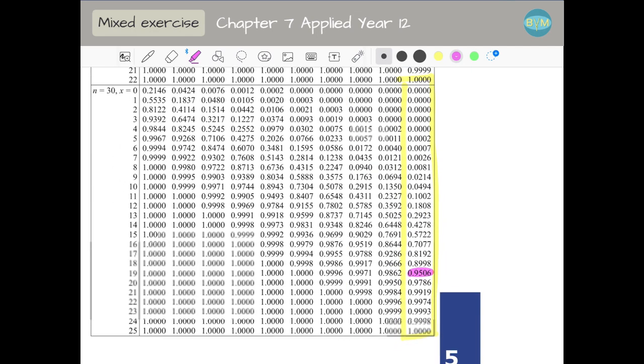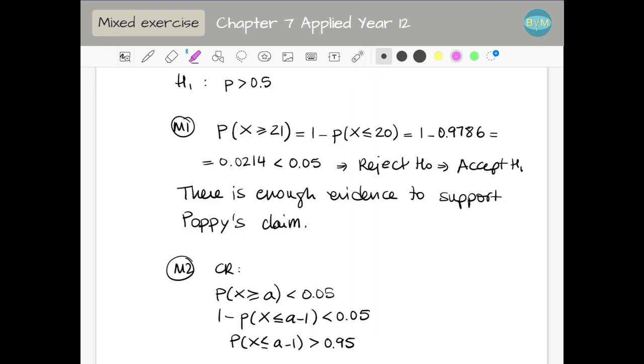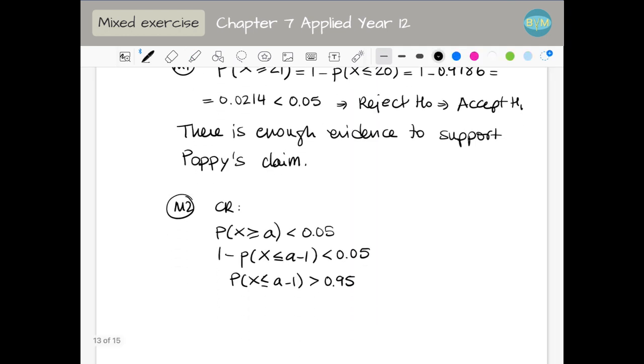That corresponds to 19, so this number here is 19. Therefore, A is 20. So my critical region would be X greater or equal than 20.